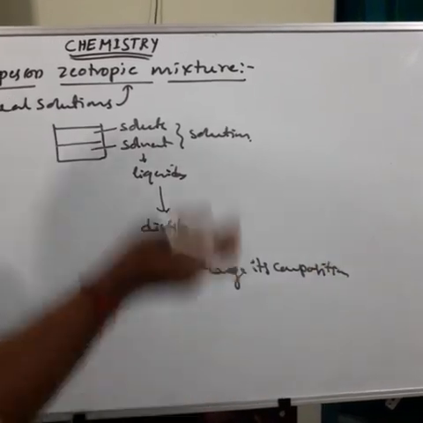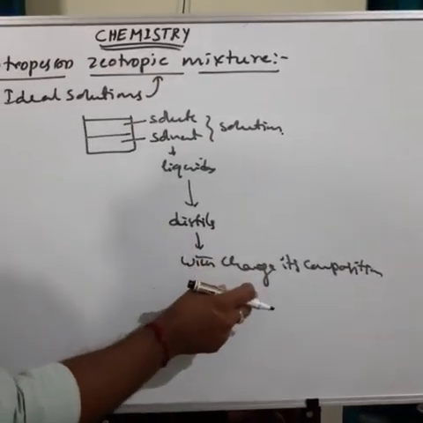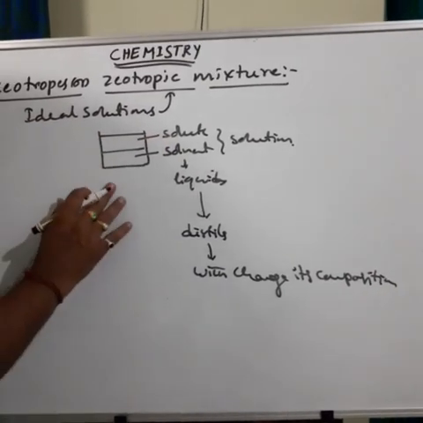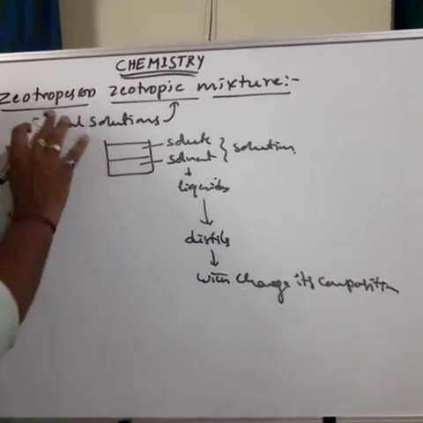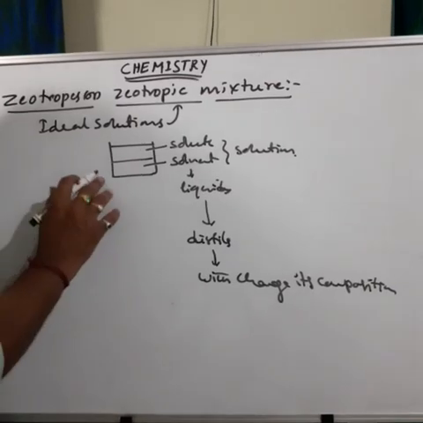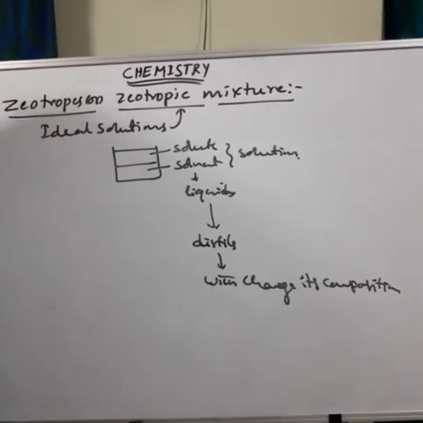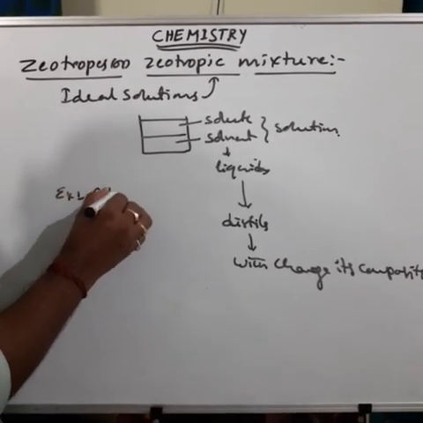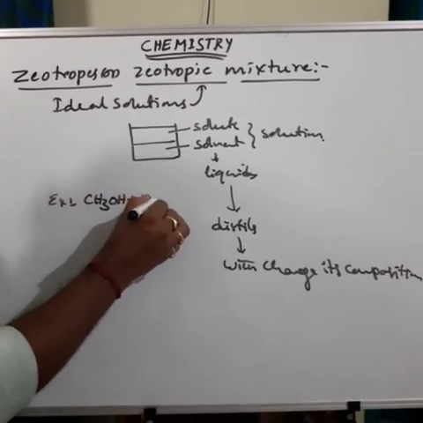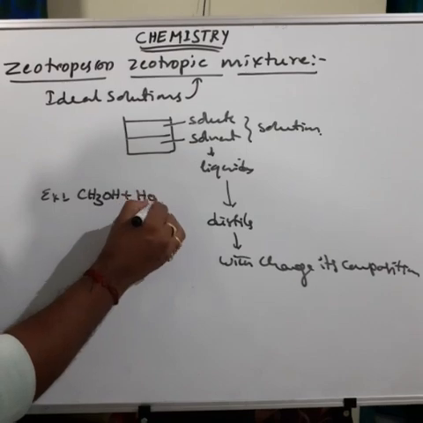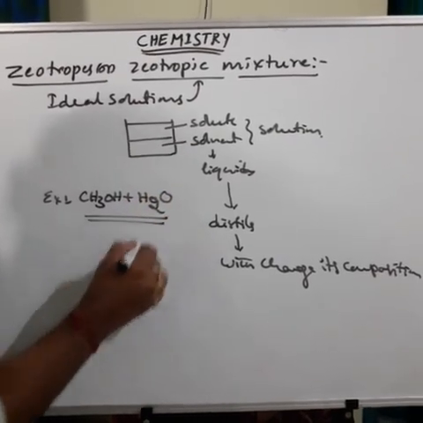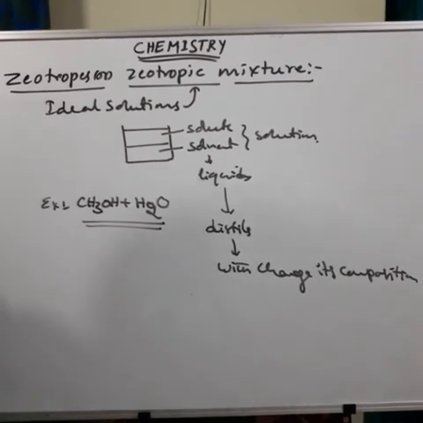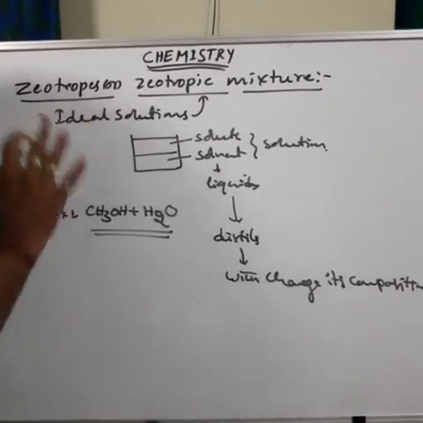Without a change in composition means azeotrope. With a change in its composition, the liquid mixture is distilled at constant temperature. That type of mixture is called a zeotropic mixture. It is generally formed by ideal solutions. Example: methanol and water. This mixture is a zeotropic mixture. So this is about the zeotropic mixture.